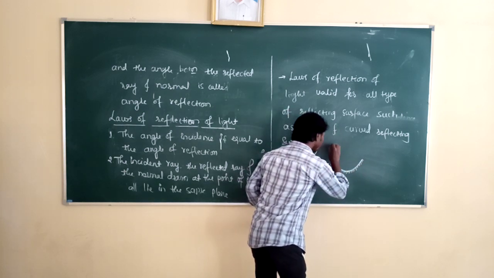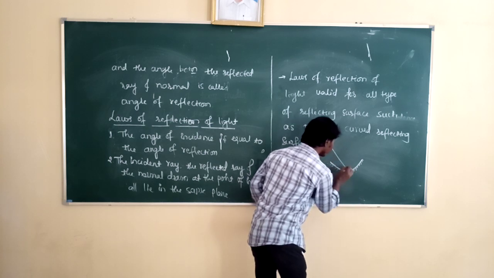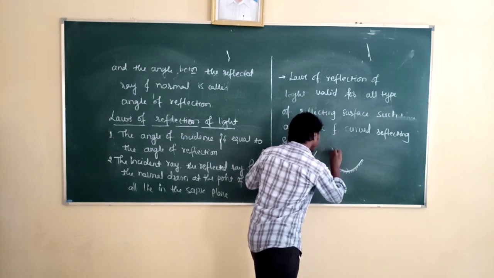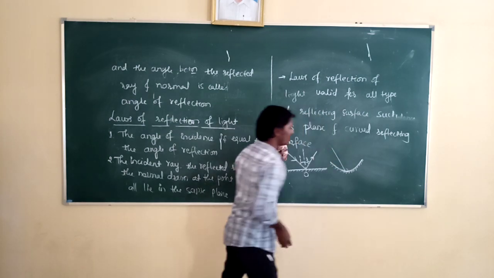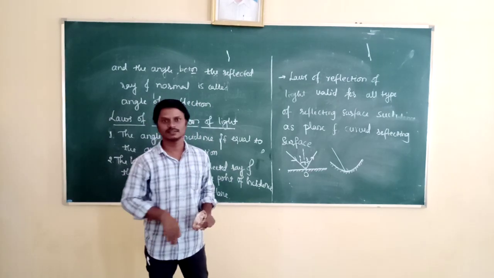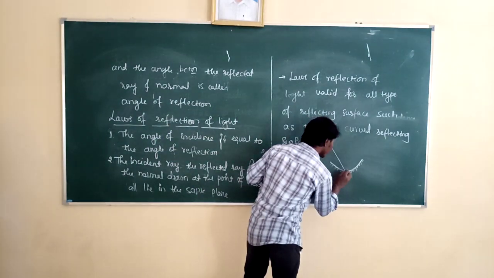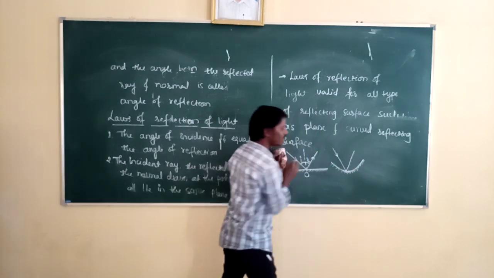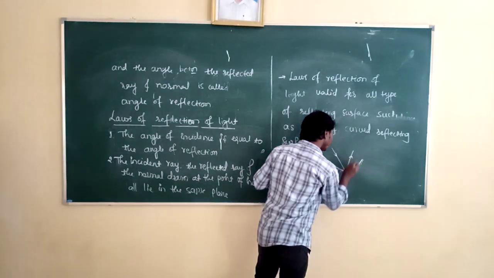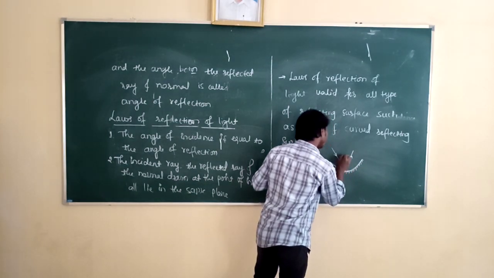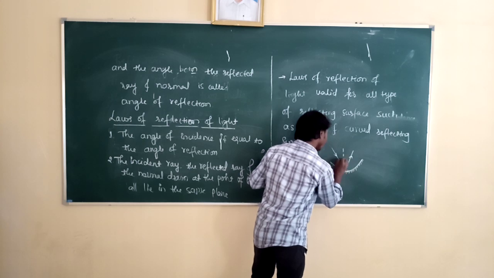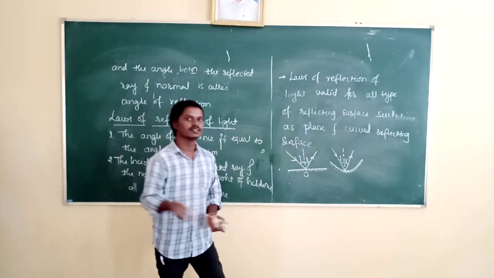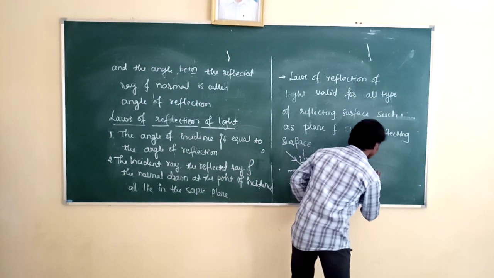Then, whenever we are going to make the light incident obliquely, how is the light incident here? Obliquely. In Kannada, what do you mean by obliquely? Oreyagi. Okay. So, at the point of incidence, the light turns back into the same medium. Here, incident ray is in air medium, reflected ray is also in air medium. At the point of incidence, again we are going to draw the normal. Again here, angle of incidence is equal to angle of reflection. This is in case of which mirror? Concave mirror. And in case of convex mirror,